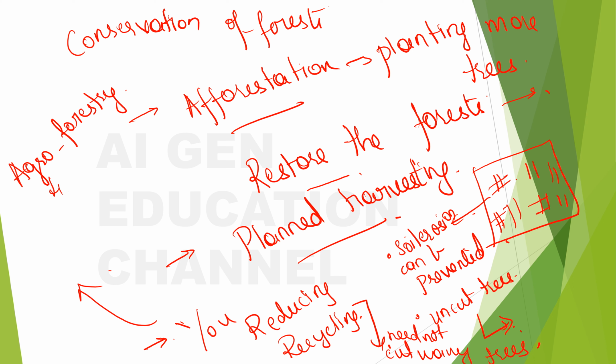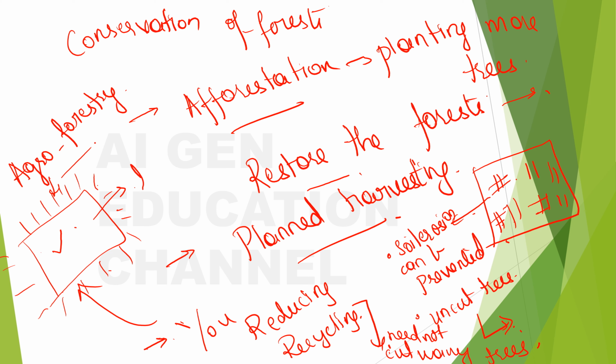Whenever some person is using a piece of land for agriculture, they can plant more and more trees, so that agriculture can also be done in the place in between, and the trees can be there surrounding it, and so it serves the purpose of afforestation, right? Okay, nice. This is about conservation of the forest, right?